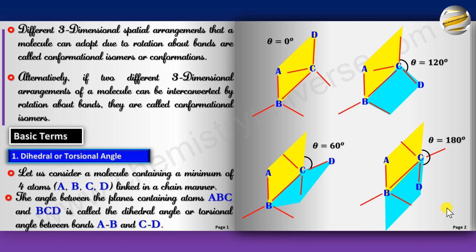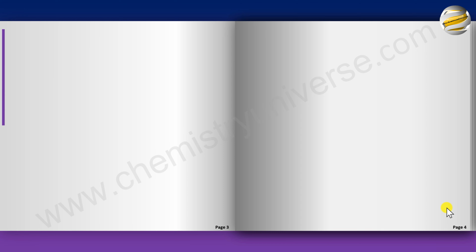Now the second thing that we need to understand is types of strain. Now there are three types of strain that we need to understand. Strain means anything that increases the energy of a molecule. Higher strain means higher energy. Lower strain means lower energy. So anything that causes the energy of a molecule to increase is said to be a strain in it.